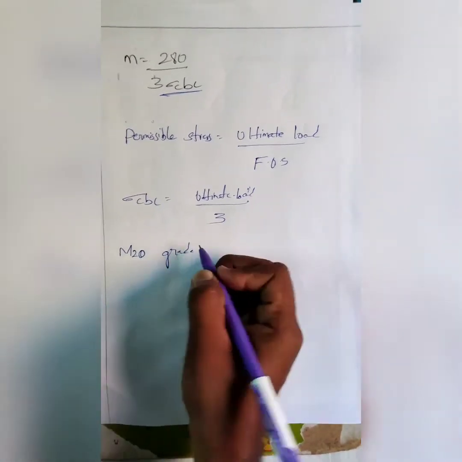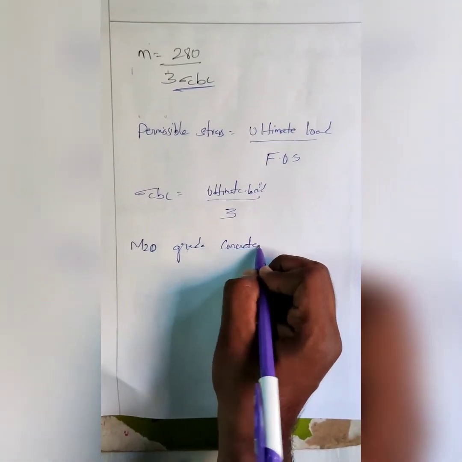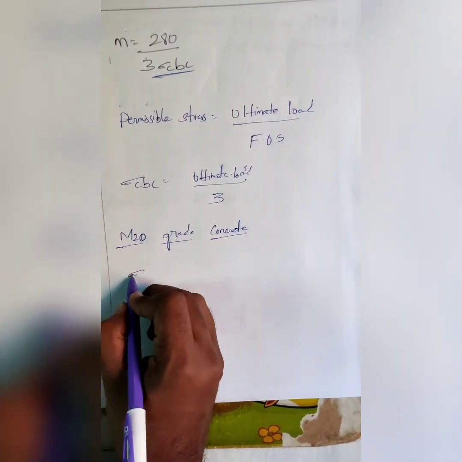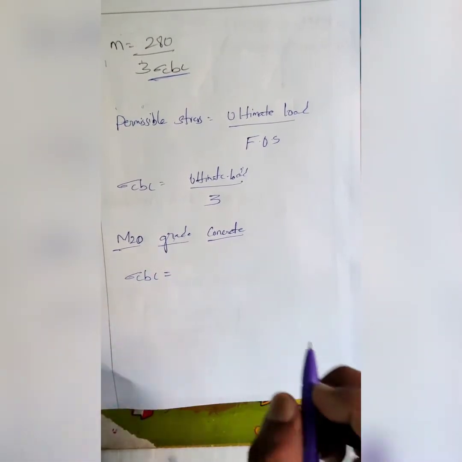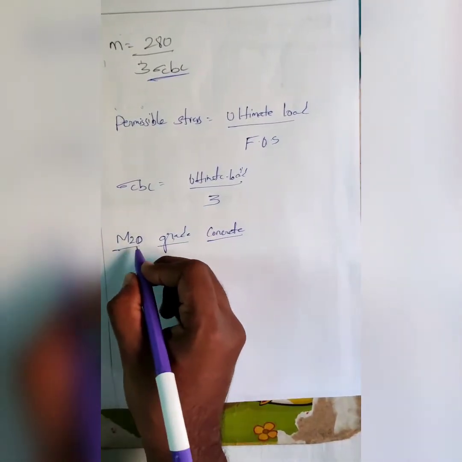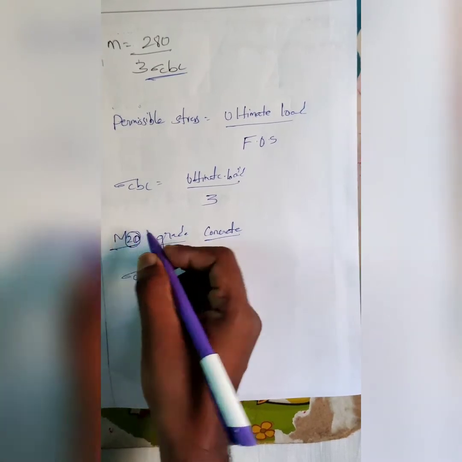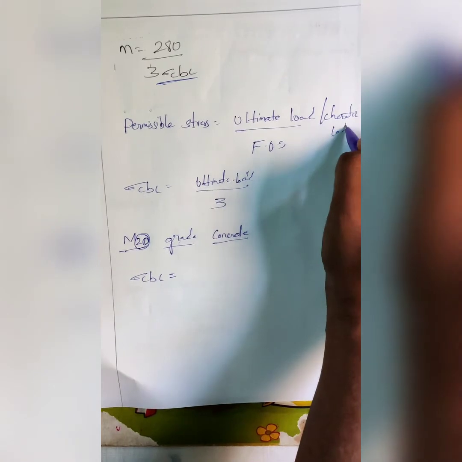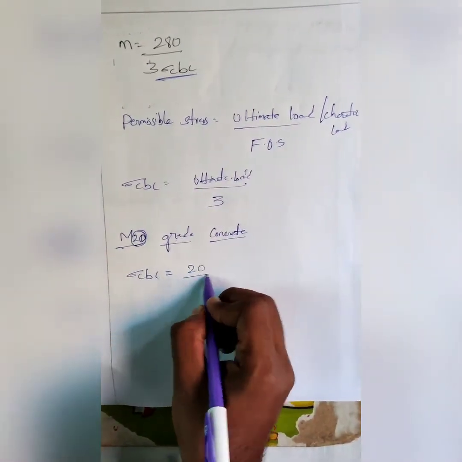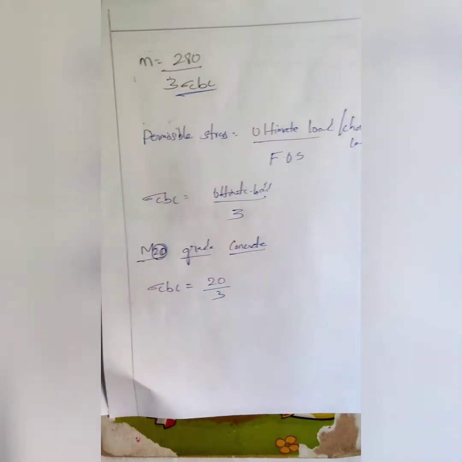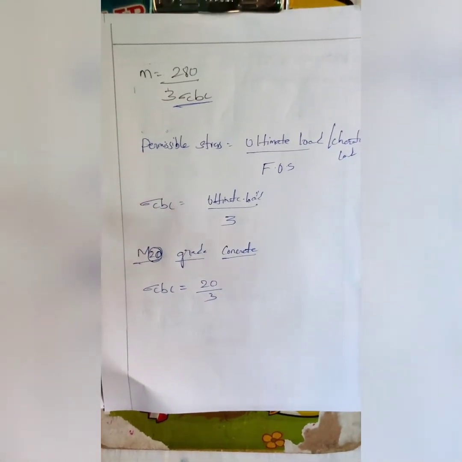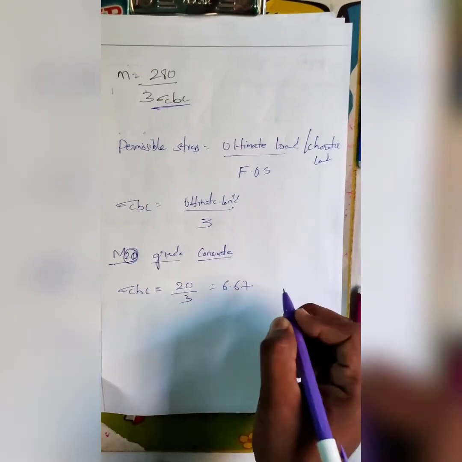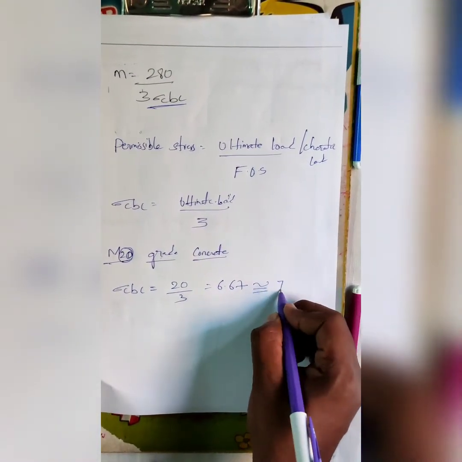For M20 grade concrete, what's the permissible stress sigma cbc? The ultimate load, or characteristic load, is 20, so 20 by 3 is 6.67, but in the code book it is written as 7.